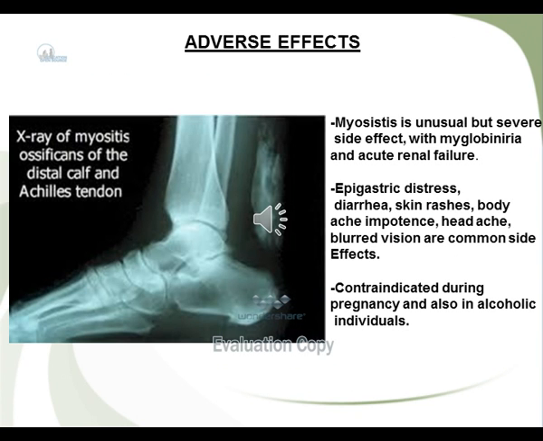Adverse effects: myositis is an unusual but severe side effect, with hemoglobinuria and acute renal failure. It is mainly due to reduced protein binding and impaired drug elimination. Common adverse reactions include epigastric distress, diarrhea, skin rashes, body ache, impotence, headache, blurred vision. They are contraindicated during pregnancy and also in alcoholic individuals.